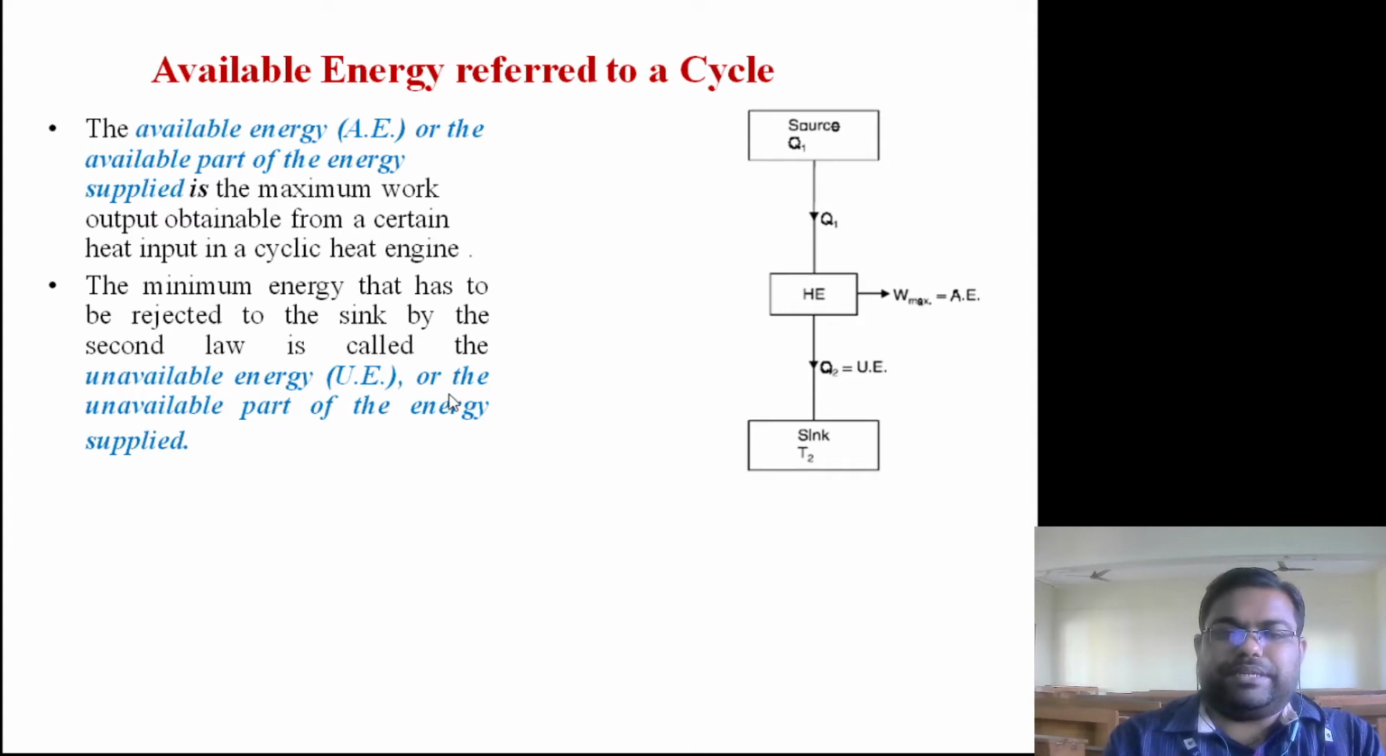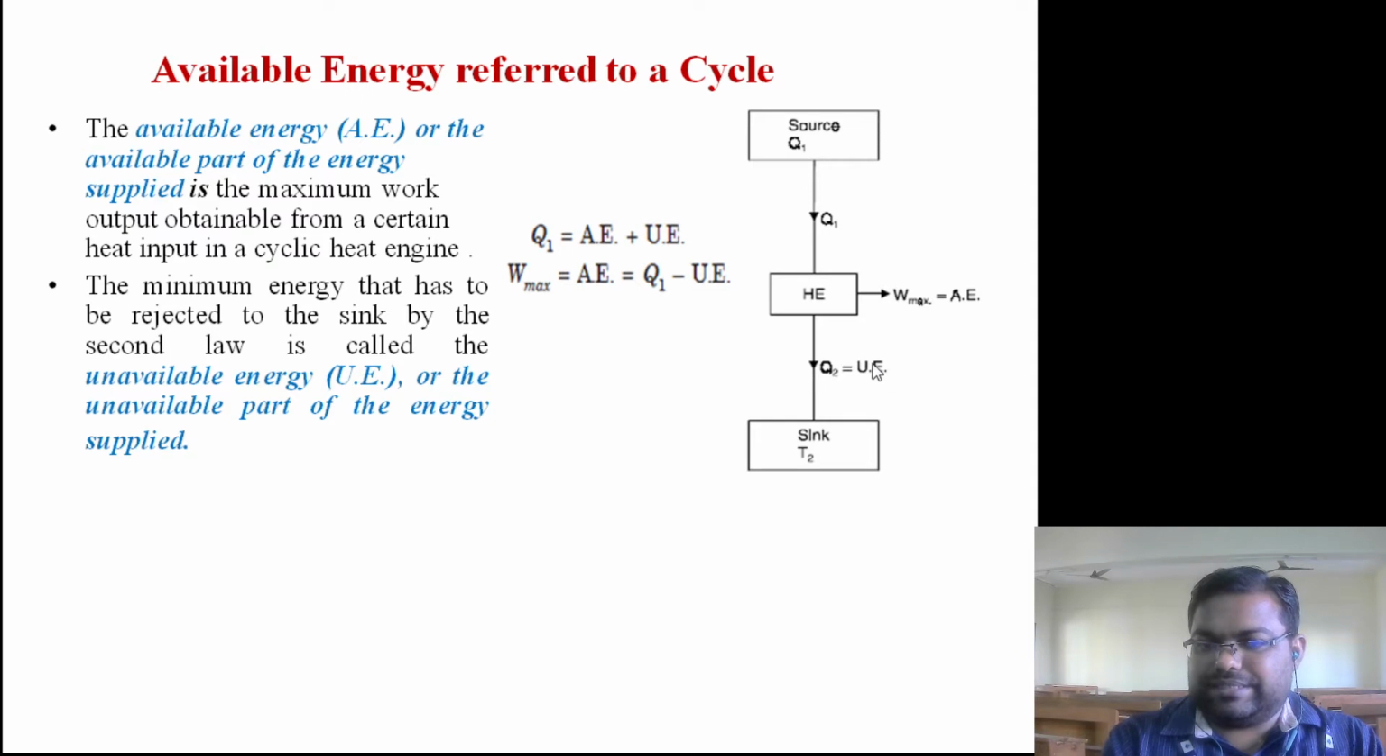So if we apply the steady flow energy equation here, we can simply write Q1 is equal to W net plus Q2. So one equation you can get out of it. So Q1 is nothing but W net is known as available energy, right? And rejection is known as unavailable energy. So heat supplied is equal to the summation of available energy plus unavailable energy.